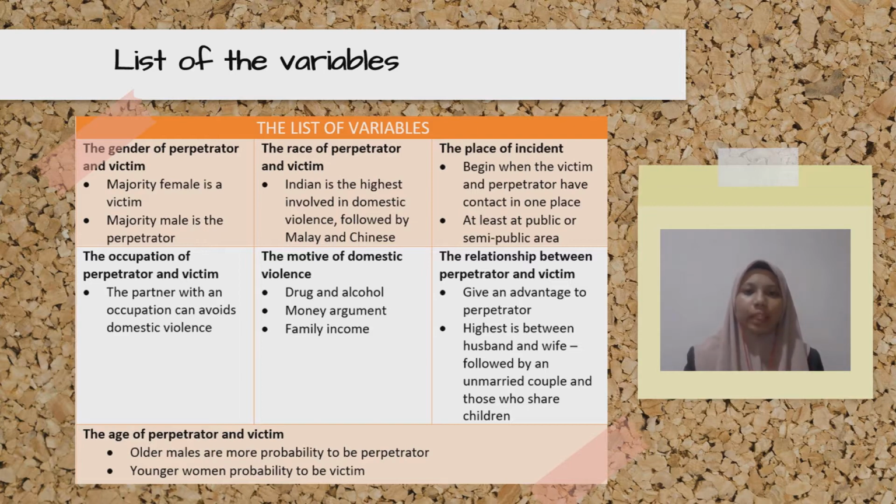While Yap and Piquet in 2019 studied that there is a significant association between the family income and the number of domestic violence cases. We move to the next variable, which is the relationship between the perpetrator and victim.